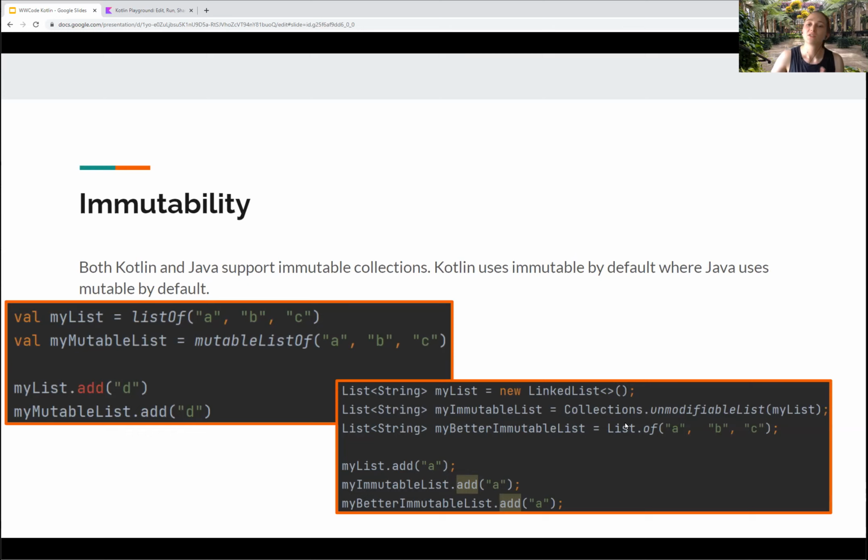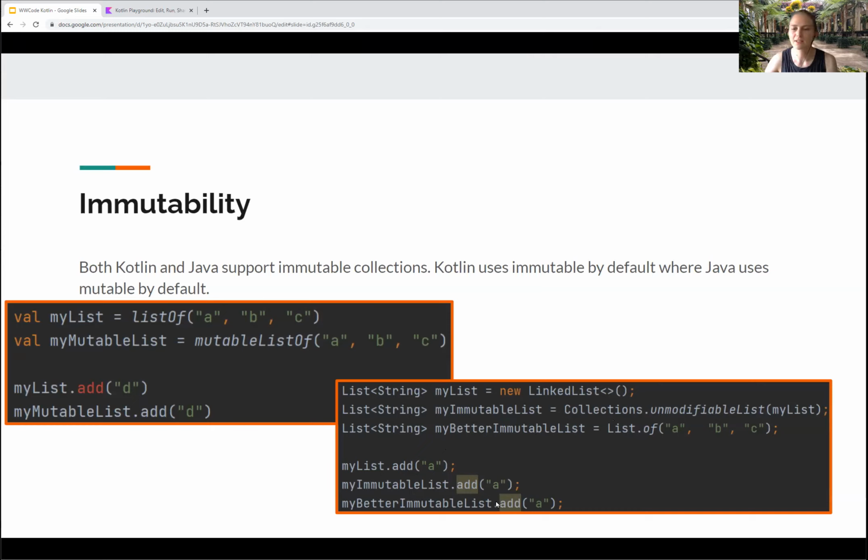Now, Java 9 has released a list API, streams API, or collections API, streams API improvements, either 9 or another version. Me trying to keep track of all the versions, but you have this List.of, which looks suspiciously like Kotlin. Every release looks a little bit more like Kotlin, and this is creating an immutable list. Okay, so I can add to my mutable list, and I can also add to these two. It's not a compile time error. I can still ship this code.